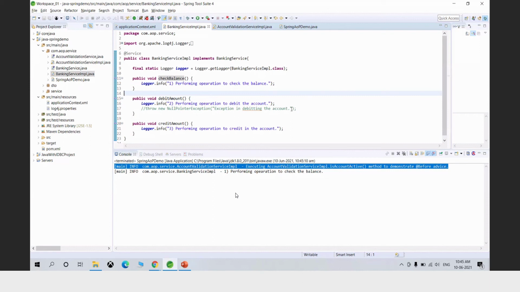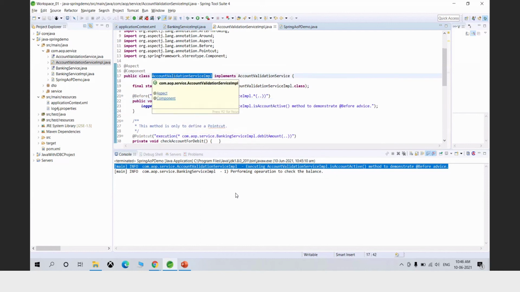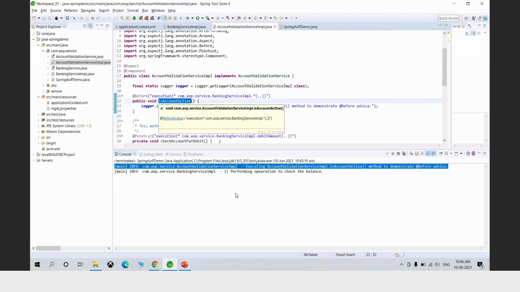So you got this idea how I executed this is account active method. This is through Spring AOP. So there is no code which is creating an object of account validation service IMPL and calling this method is account active. So it is the Spring who has created an instance of this class and called this method based on the point cut which we have defined.